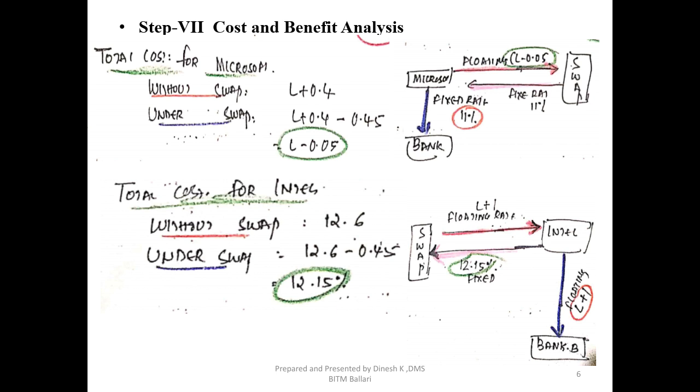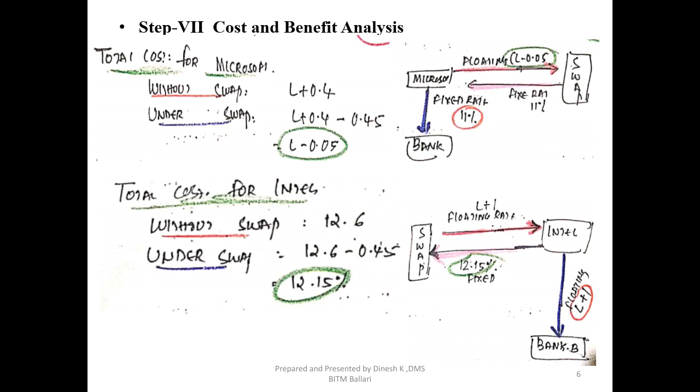Okay. Now let's look at the total cost of borrowing for Intel. Without swap, the total cost of borrowing for Intel is 12.6. So Intel would like to move to a fixed rate. If you look at the right hand side, the diagram shows that Intel presently has a loan at a floating rate, that is LIBOR plus 1.